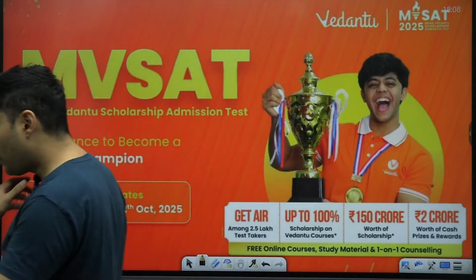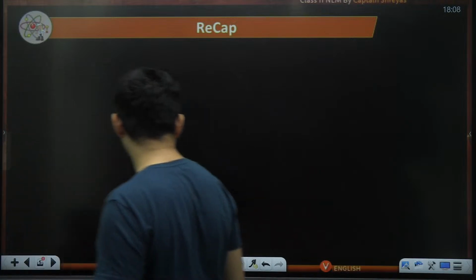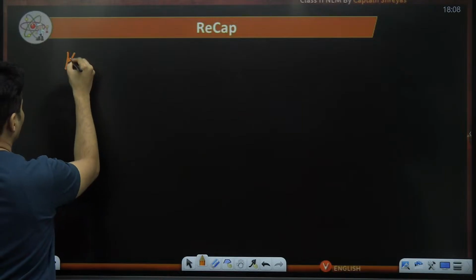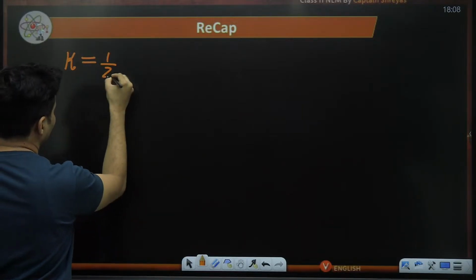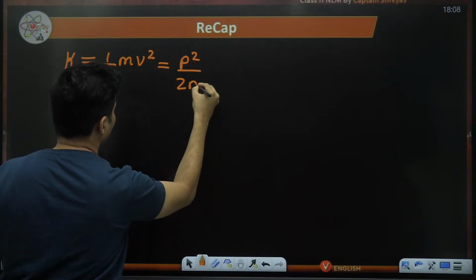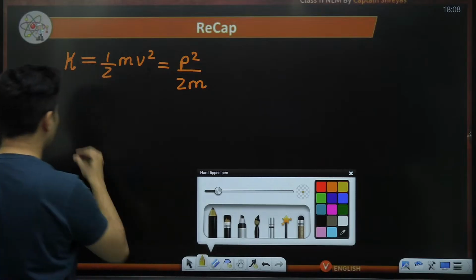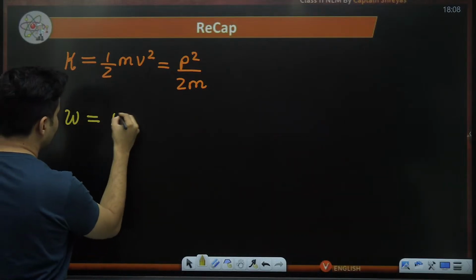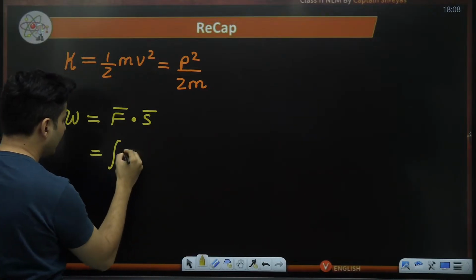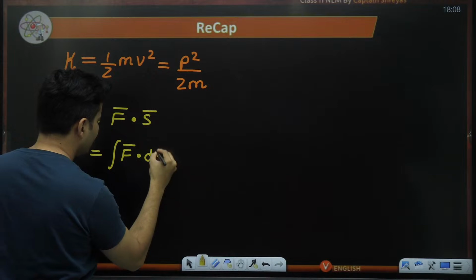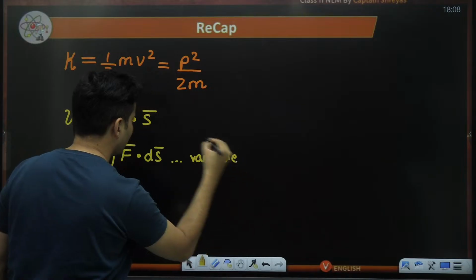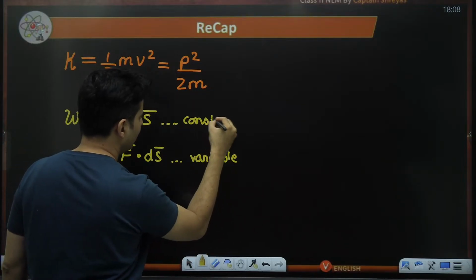So let's begin. Adarsh, welcome aboard, and let's do a quick recap of whatever we have done till now, and then we'll proceed. Remember, we have talked about kinetic energy, which is half mass into v square, or p square divided by 2m. Then we have also talked about work, which is force dot product with displacement, or you can also use the integration of force with displacement if it is a variable force. This is used generally for constant force.